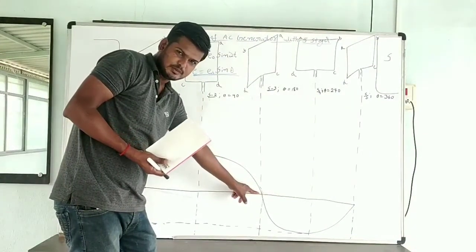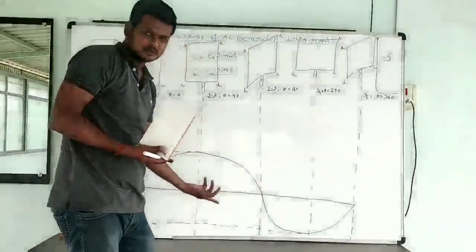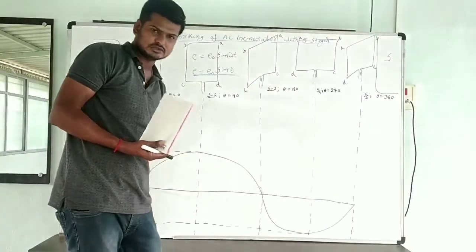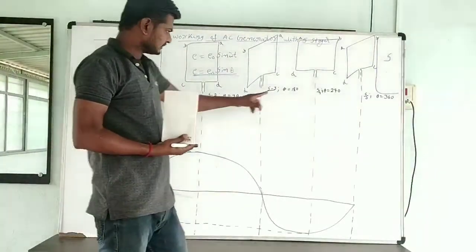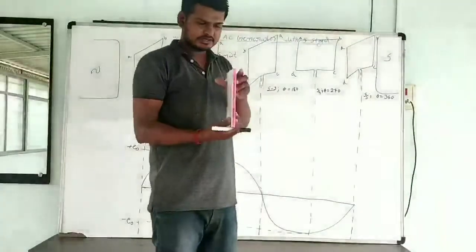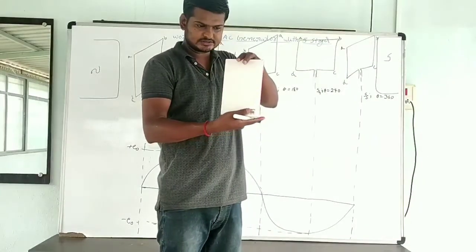Means the flux change will be minimum. When theta is 0, the induced EMF is also 0. Clear? Next, the coil is rotated again.